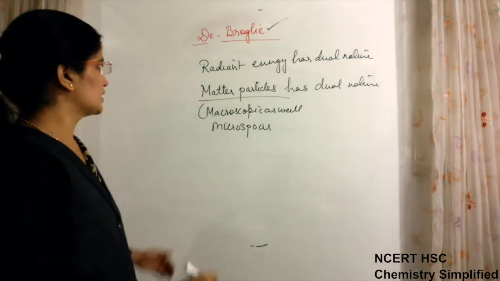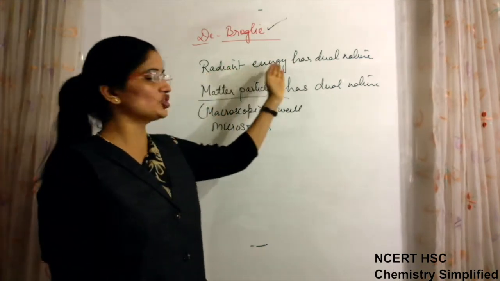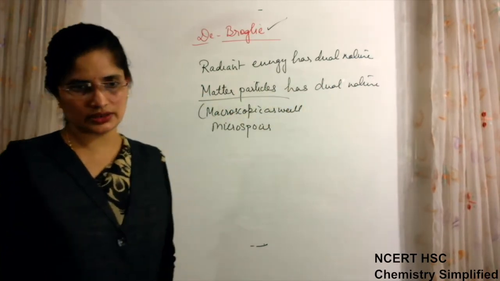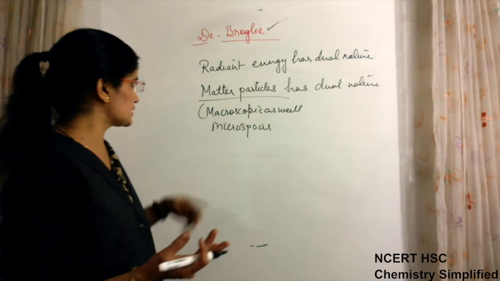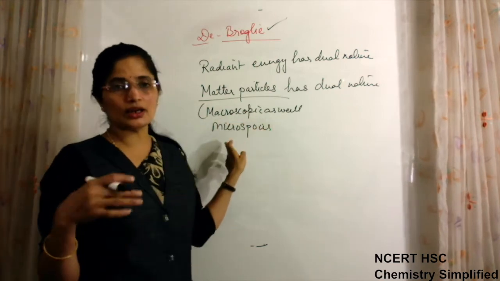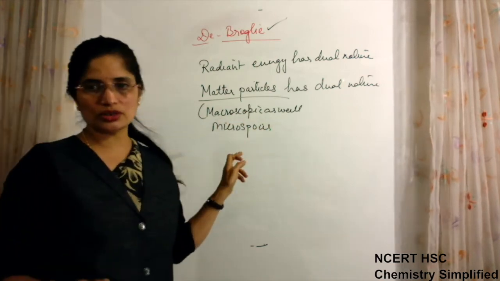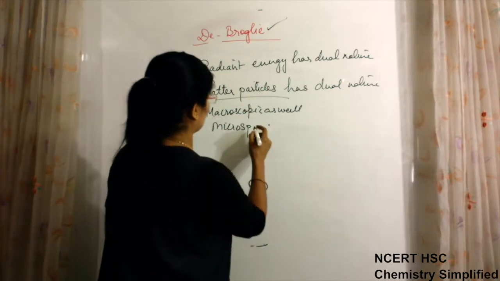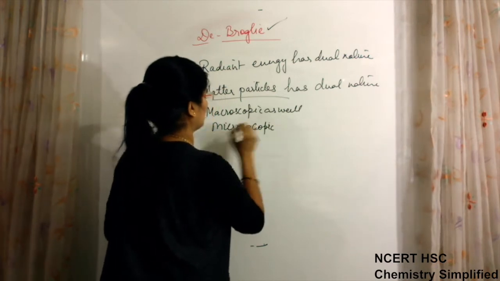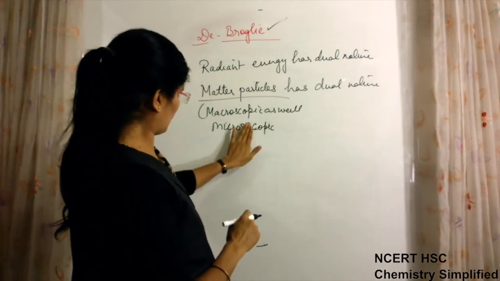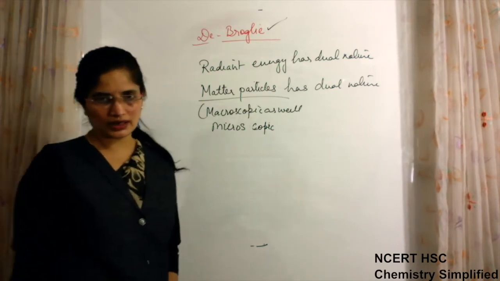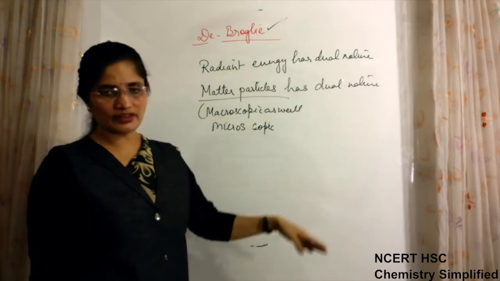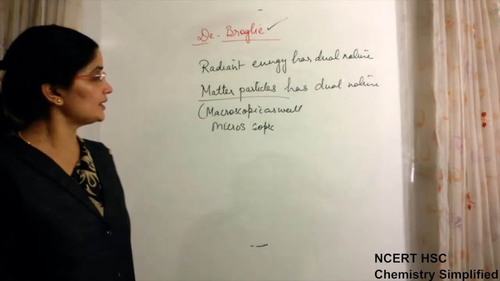Along with radiant energy, matter particles also have dual nature. Maybe they are visible to us, that is macroscopic. Maybe they are not visible to us, like electron and proton. But these microscopic particles also have dual nature, that means wave nature as well as particle nature.